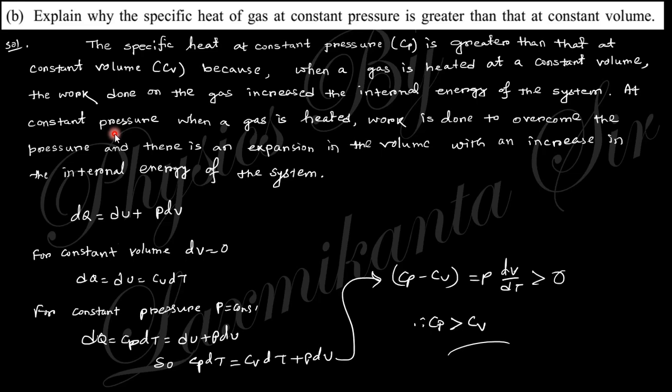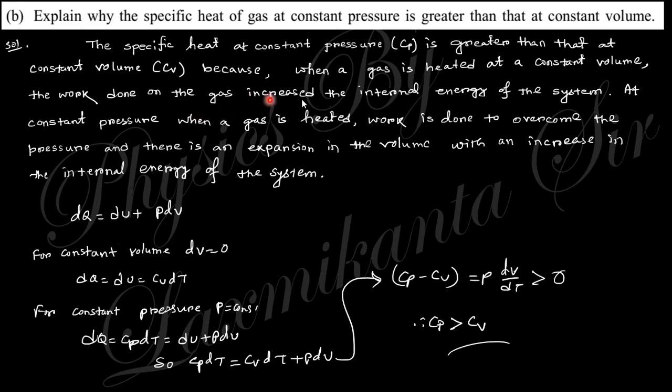Now for constant volume, dV is 0, so only dQ equals CV dT. When pressure is constant, then dQ has two parts, that is dU and P dV, and that is not zero. So Cp dT, that is the constant pressure specific heat, has two components: Cv plus some other part. So you can see Cp is greater than Cv.